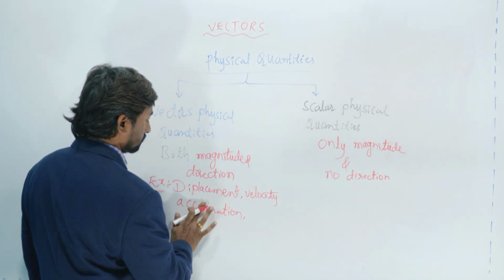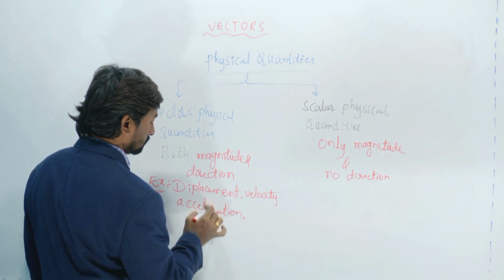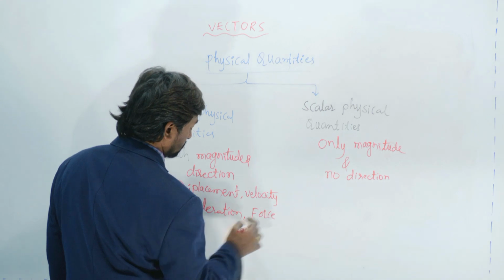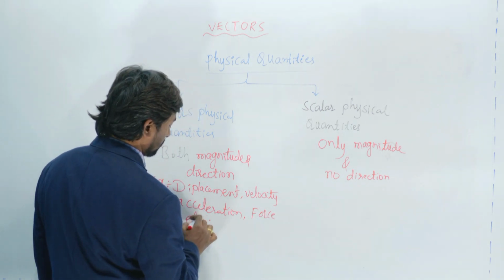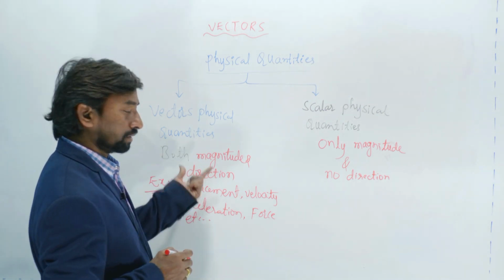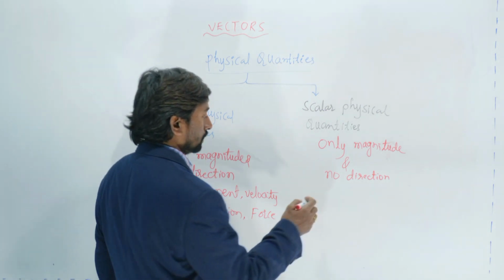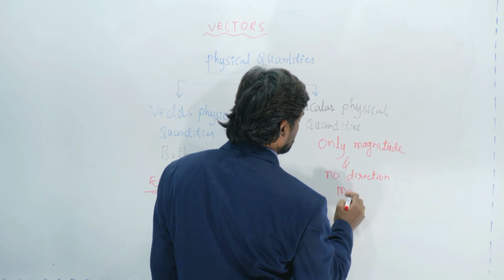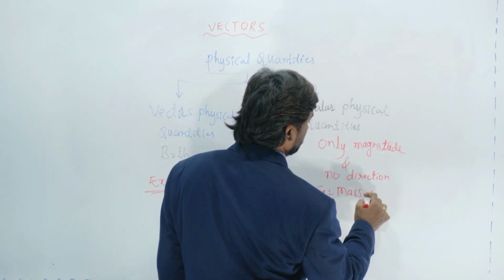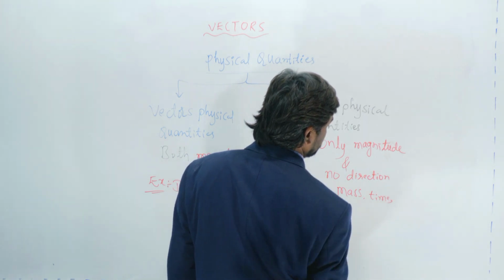So force, and there are many other physical quantities. These are the vector physical quantities. Now for scalars we can write mass. Mass is a scalar physical quantity. Then time is also a scalar physical quantity.